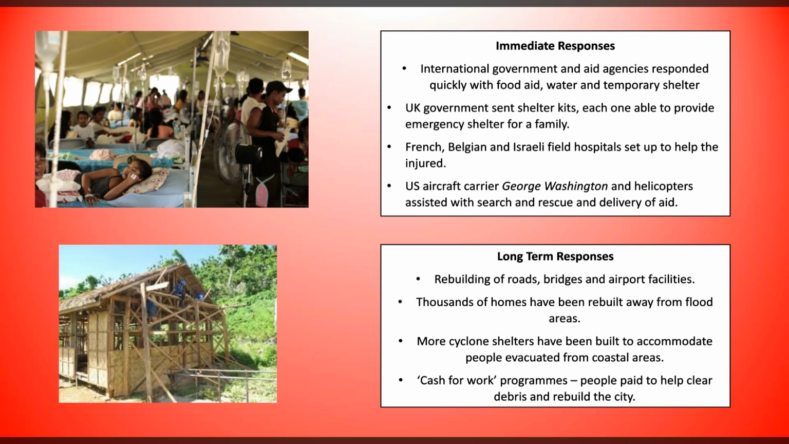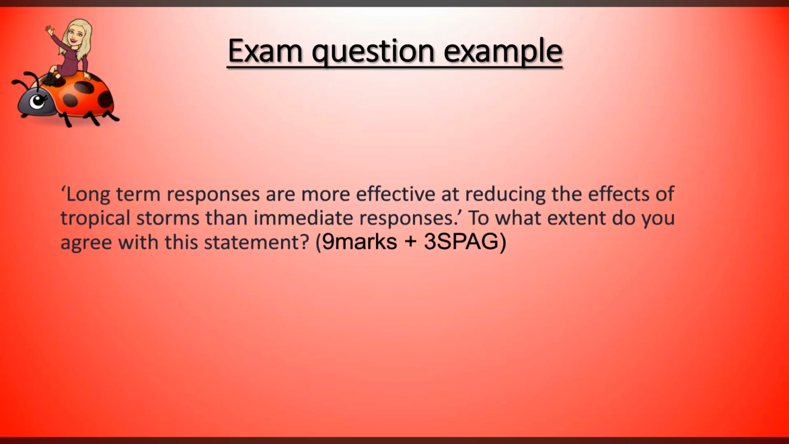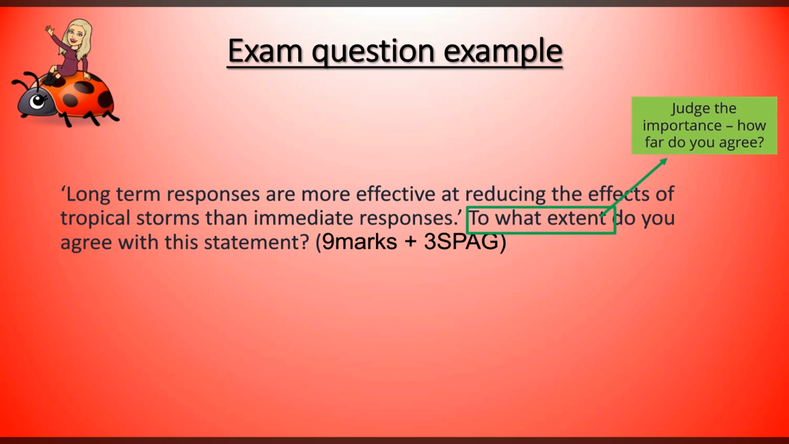An example of an exam question that you would have on Typhoon Haiyan is this one here. Long-term responses are more effective at reducing the effects of tropical storms than immediate responses. To what extent do you agree with this statement? So obviously your command word is to what extent. We've seen this in our previous videos. We're judging the importance and suggesting how far we agree with something.